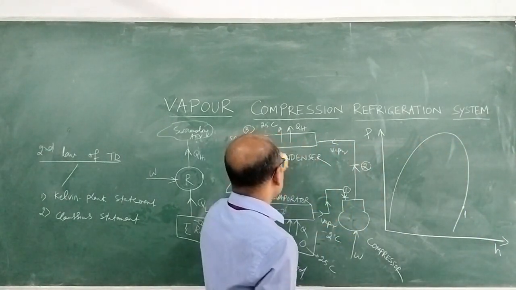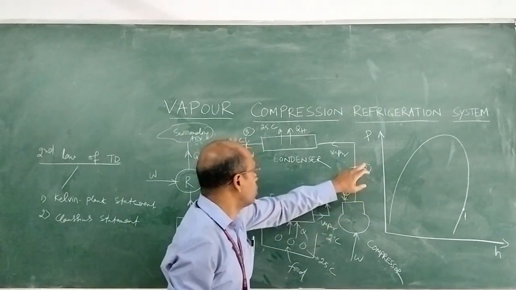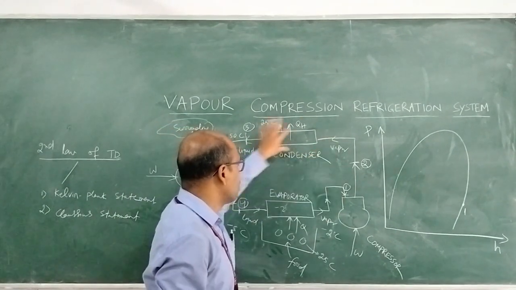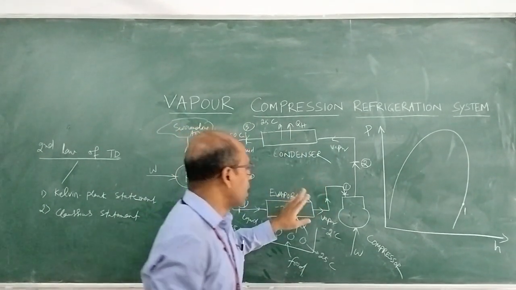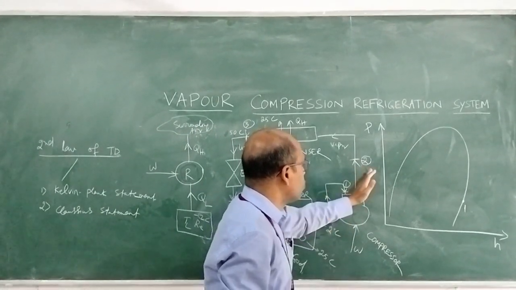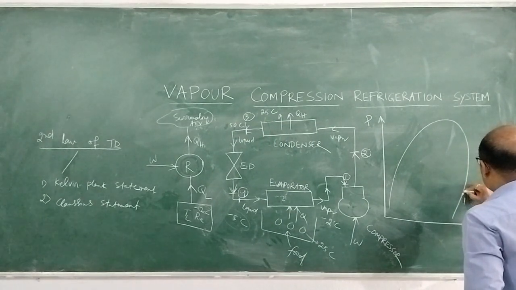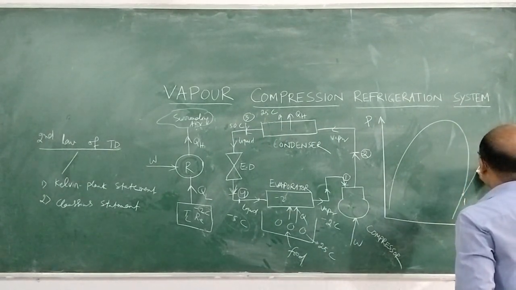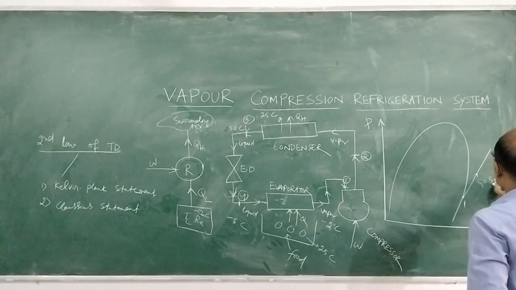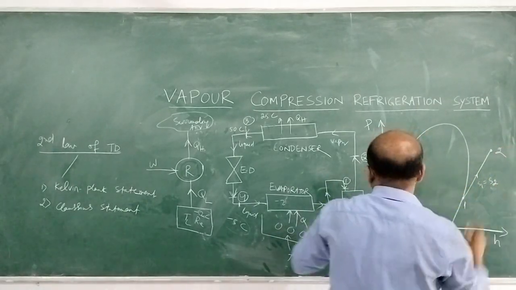Here this is the cycle. In this cycle, 1 to 2, 2 to 3, 3 to 4, 4 to 1, these are 4 processes. First one is the compression. Let me take from the starting. So 1 to 2 is the isentropic compression. Isentropic compression in a pH diagram is here 1 to 2.